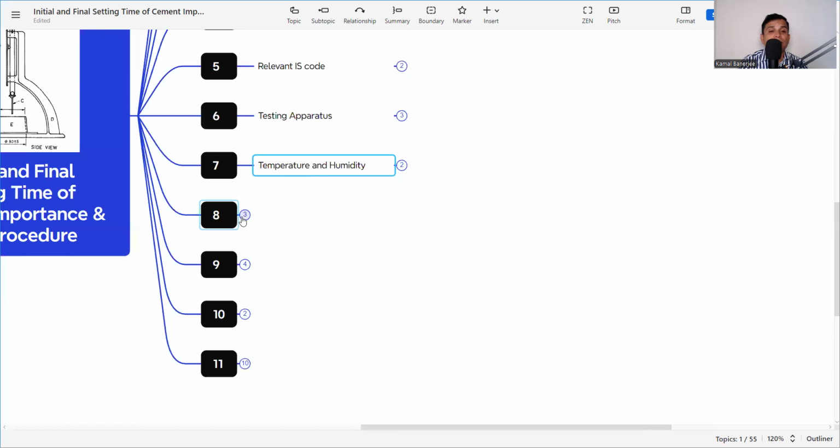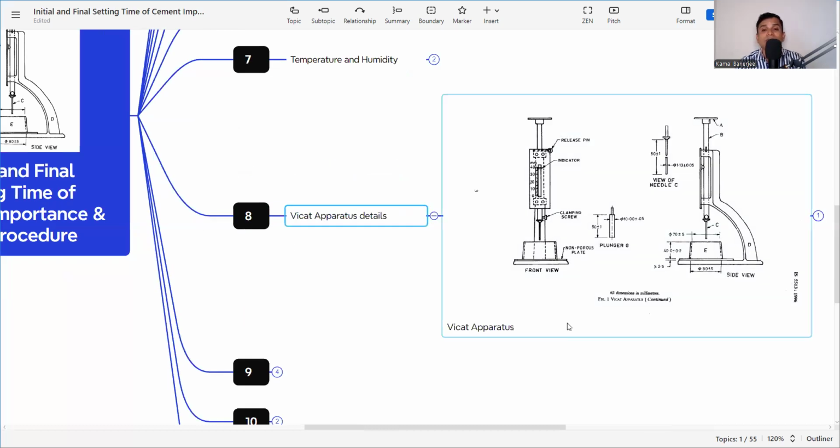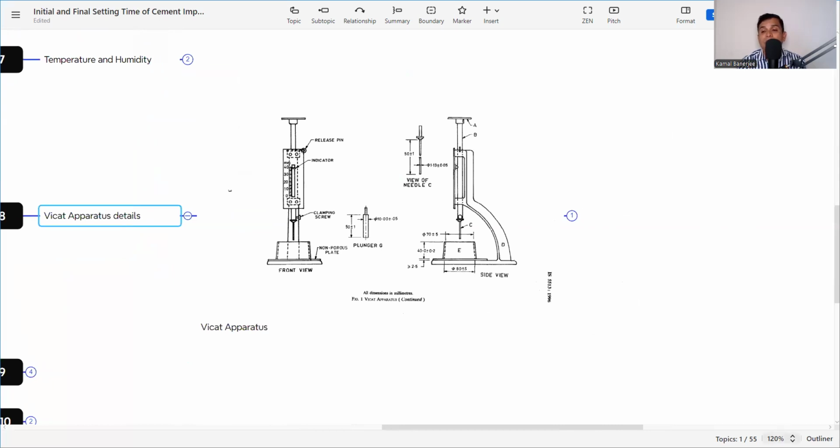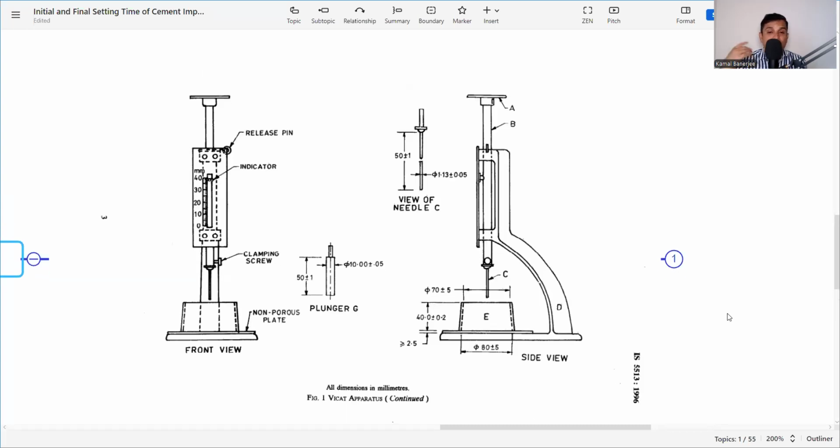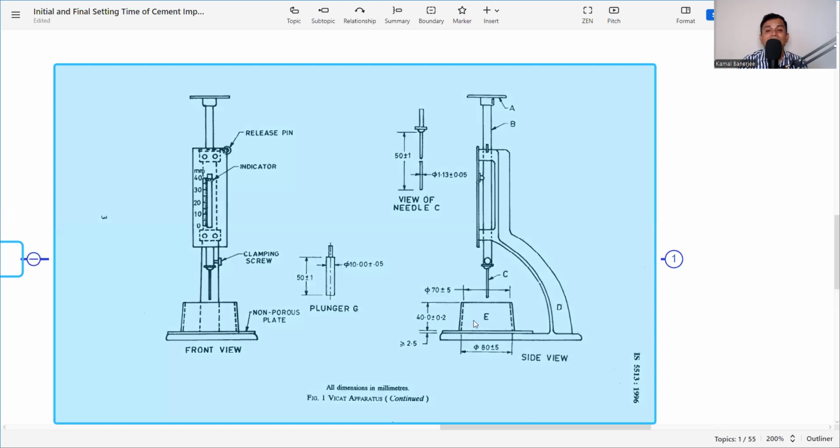Then what is coming? Vicat apparatus details. Now we need to know the Vicat apparatus details, and I have already discussed all the things about the Vicat apparatus in my previous video on normal consistency of cement. Please watch that one, you will get full information about this. Still, these are the Vicat apparatus. This is the testing mold. This is the needle C. This is the details of needle C.